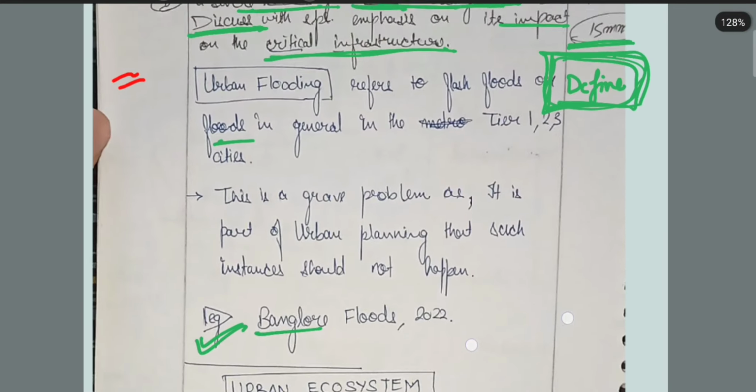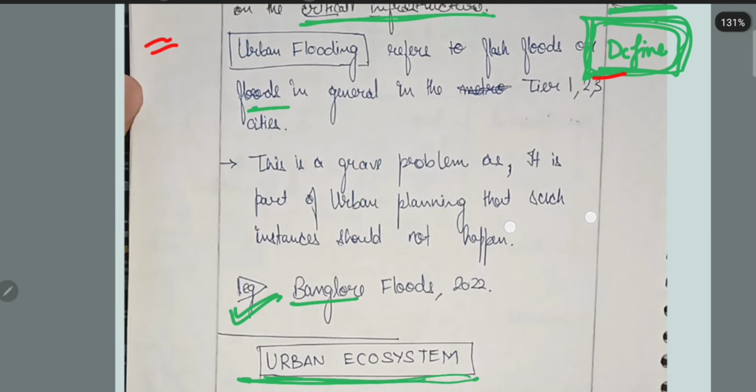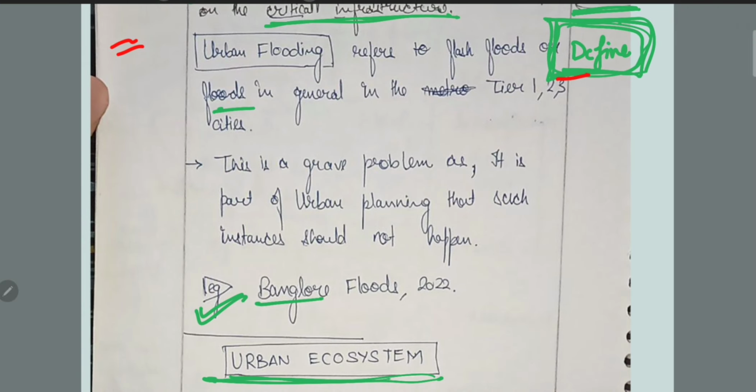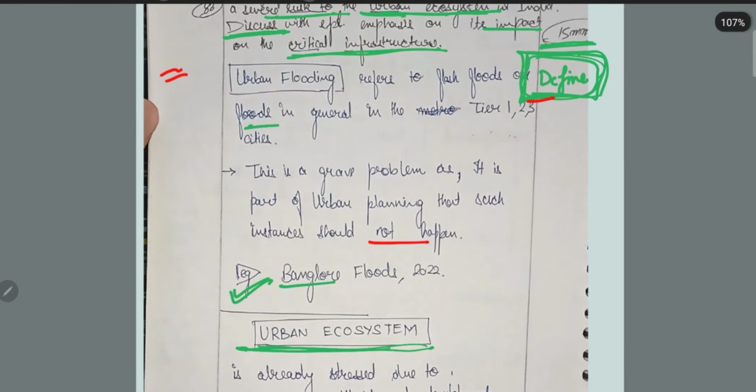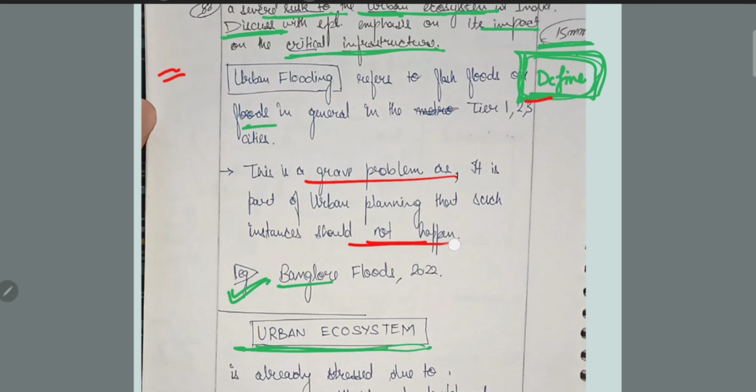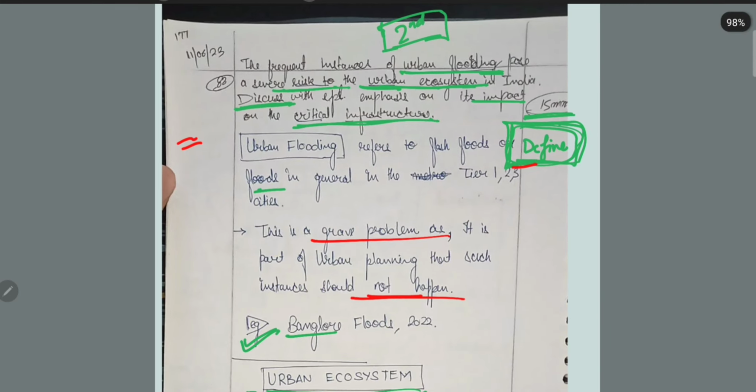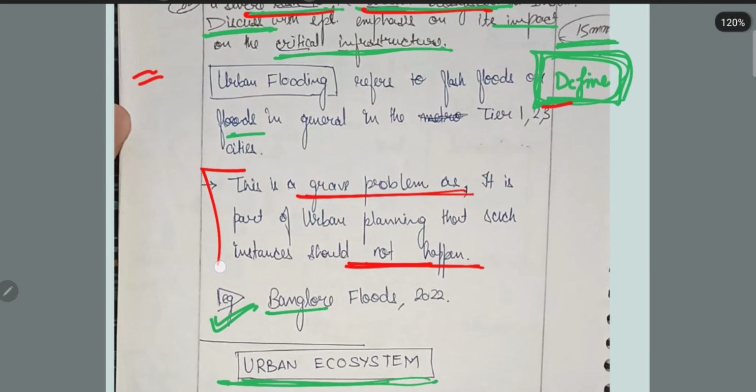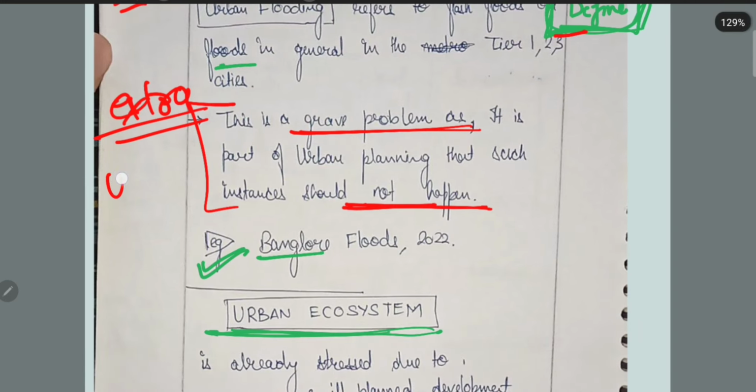Then he started with the definition. It's fine. Then: this is a great problem as it is part of urban planning, and such instances should not happen. This is like a generic statement that everyone knows. The examiner is expecting something from you, because your competitor will write a better thing as compared to this. So I think this is an extra line, and instead of this you can write something more meaningful and useful.